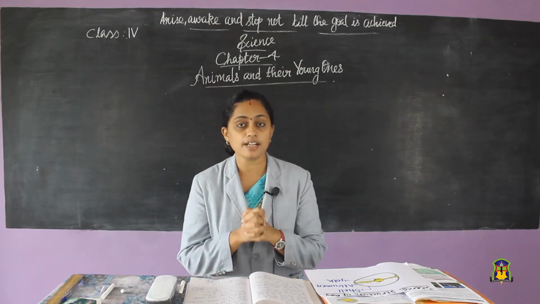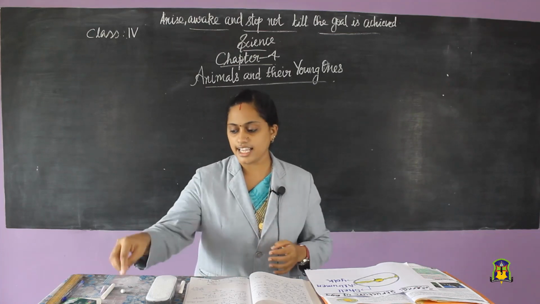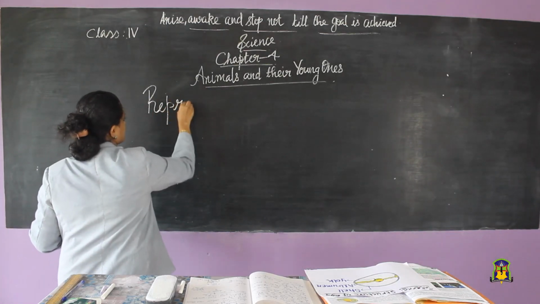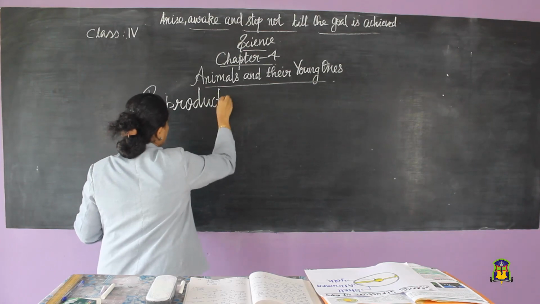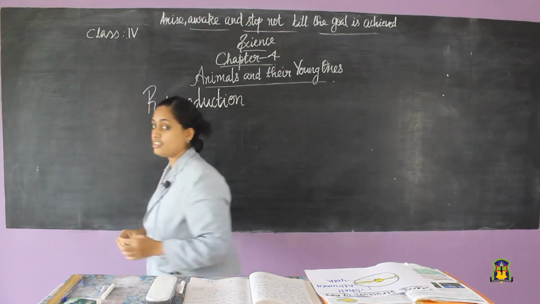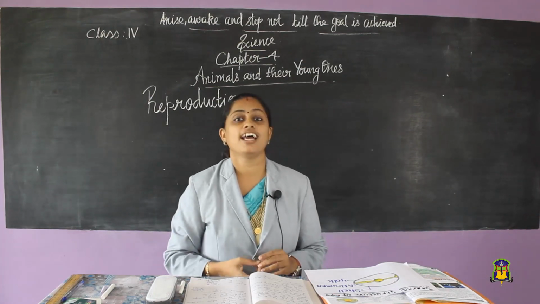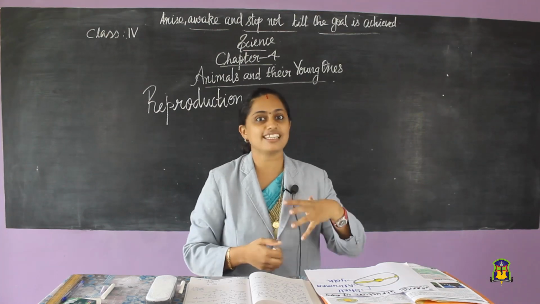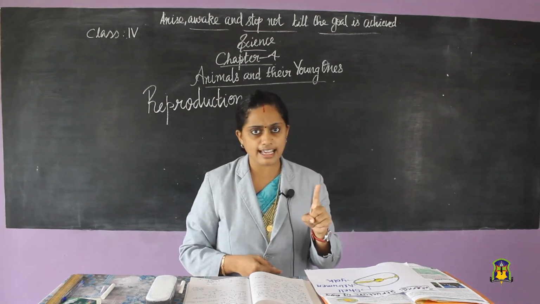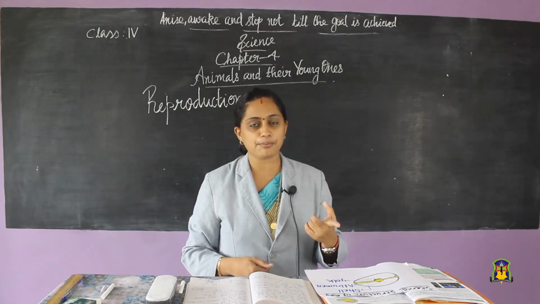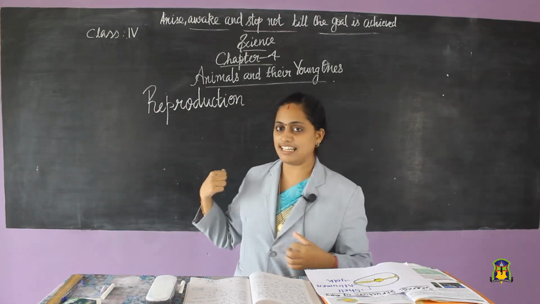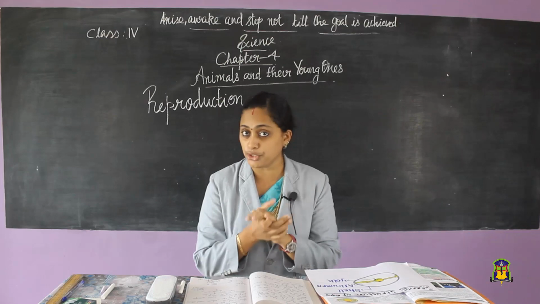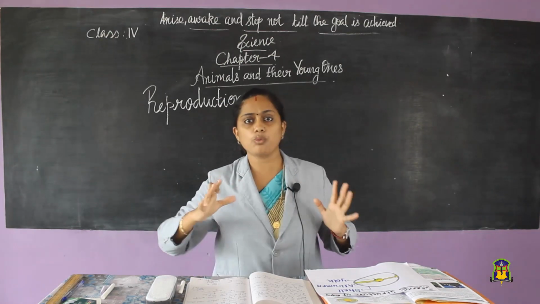The first thing which we discussed in our last class was reproduction. Do you all remember this term reproduction? Can you tell me what is the definition of reproduction? Yes, reproduction is the process by which animals produce young ones. I told you it is not only animals, all living things reproduce. In our lesson we are dealing with animals, that's why reproduction is the process by which animals produce young ones. So you know what is reproduction.